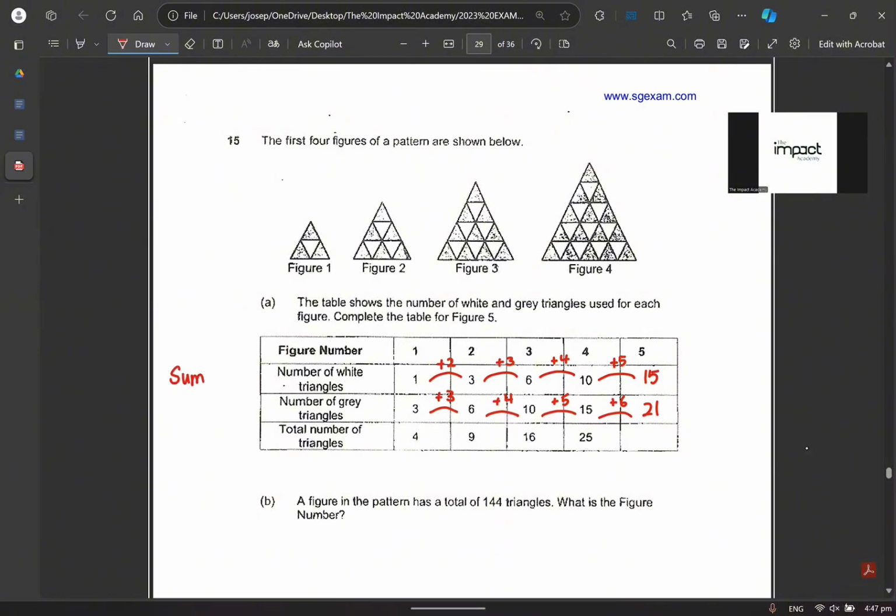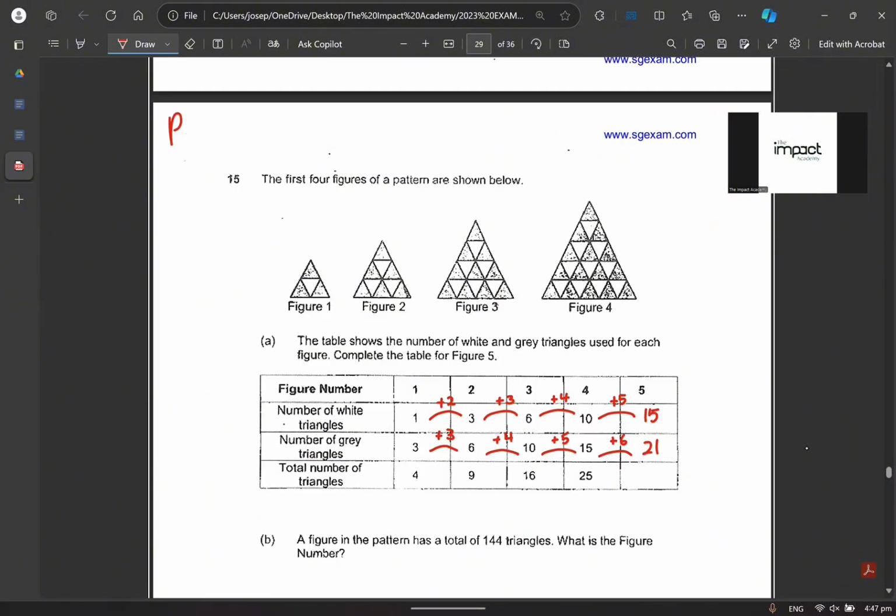True or not? Now maybe before I go on, I just wanted to help you understand the topic. All of you will know, oh, Teacher Joseph, this is number patterns, but what is the concept? There are a few concepts over here. I use the acronym MESSS. You all know how to spell mess? Like how your parents will tell you, hey, don't make a mess. MESS, right? But for patterns, to spell mess, we add another S, okay?